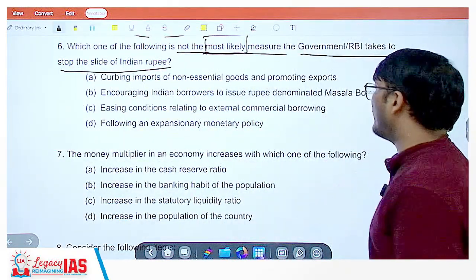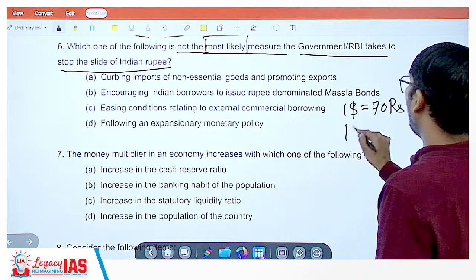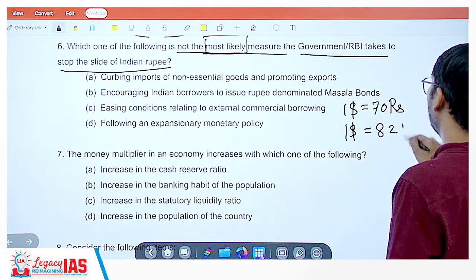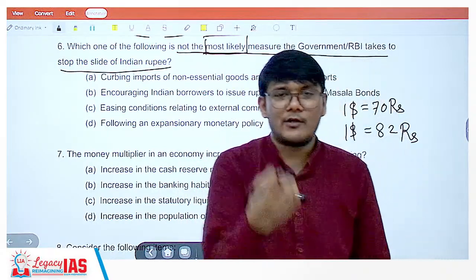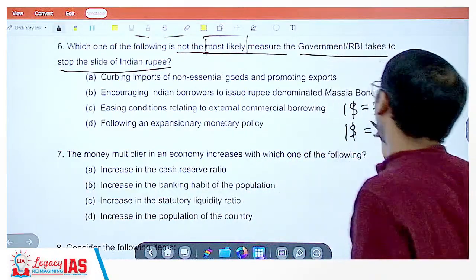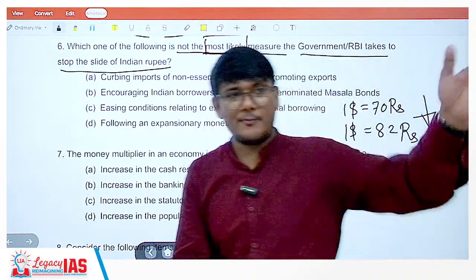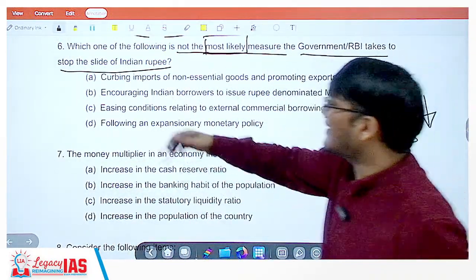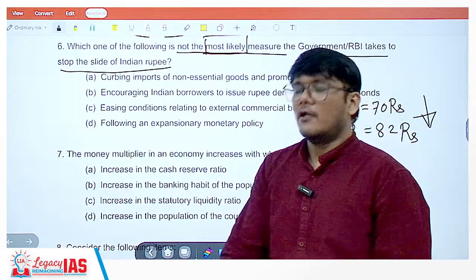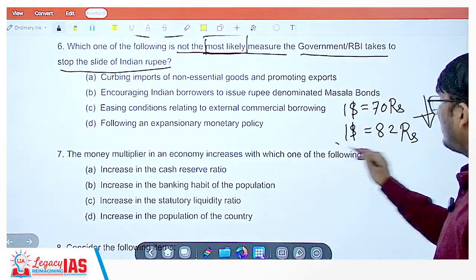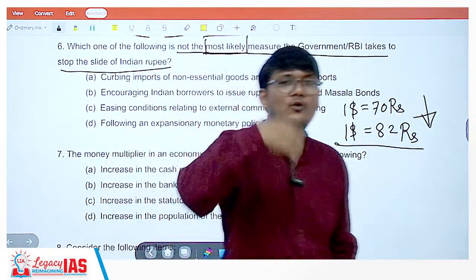What do you mean by the slide of the Indian rupee? For example, if $1 was equal to 70 rupees, now $1 is equal to 82 rupees. So what has happened? The value of the rupee has gone down. The rupee has depreciated against the dollar. So we can say that the value of the Indian rupee is sliding, and if it keeps on going down and down, it is nothing but sliding. So now you need to stop that slide. Why do you need to stop that slide? Because in such a situation, it will help the exports. The exports will become cheaper. Your exports from India to other countries will become cheaper.